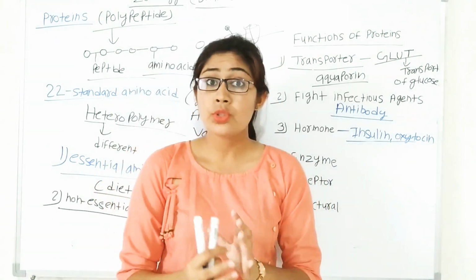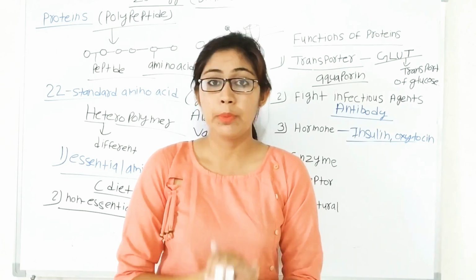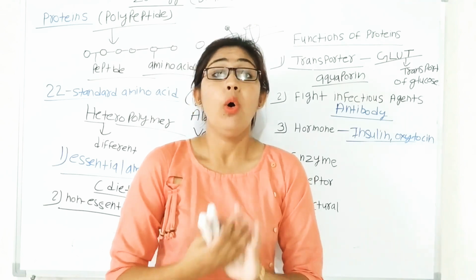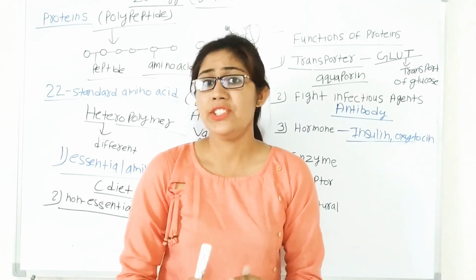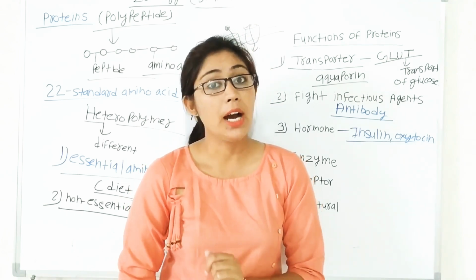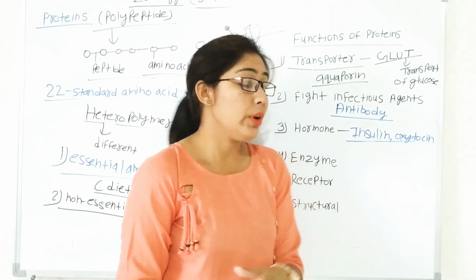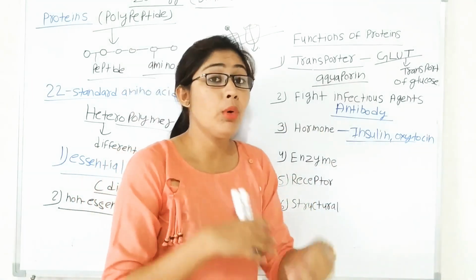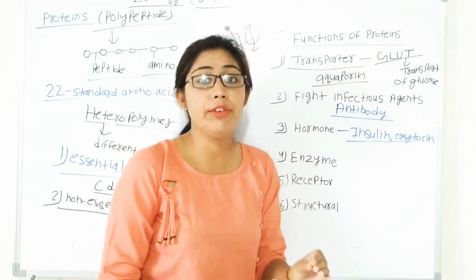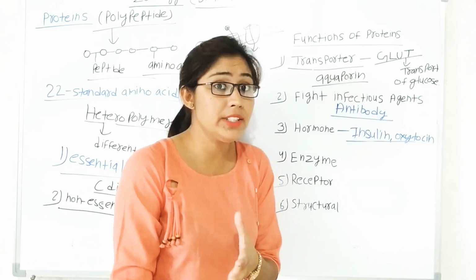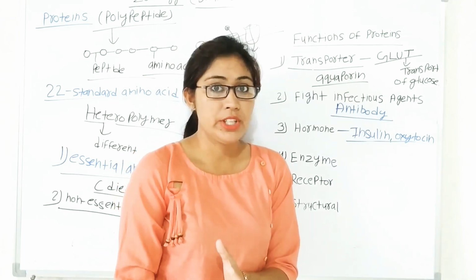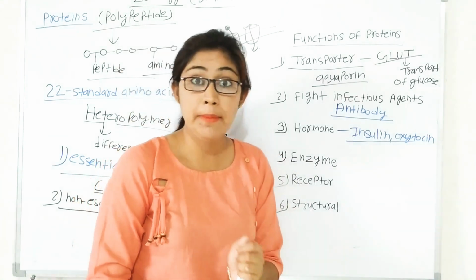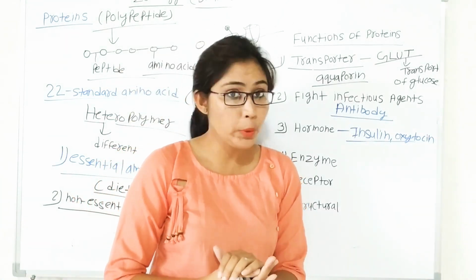Almost all enzymes present in our body, like trypsin, chymotrypsin, kinase, protease, are made up of protein. Enzymes act as catalysts for metabolic reactions, so the function of catalyst is performed by enzymes, and all enzymes are made up of protein.